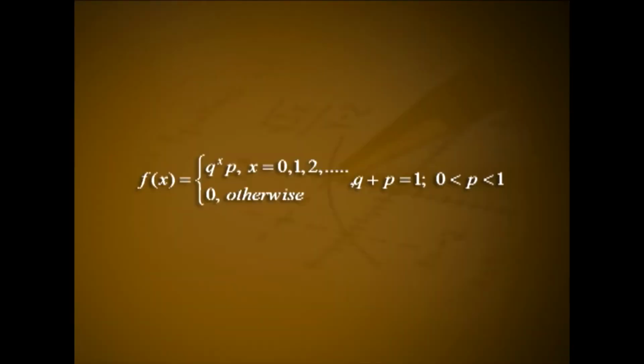Geometric distribution. Let X denote the number of failures preceding the first success when a random experiment with only two possible outcomes, success and failure, is repeated till the first success occurs. The probability of success p remains unchanged from trial to trial. Then X is a random variable following the geometric distribution with the following PMF: f(x) = q^x p for x = 0, 1, 2, etc. and equal to 0 otherwise, where q + p = 1 and 0 < p < 1.